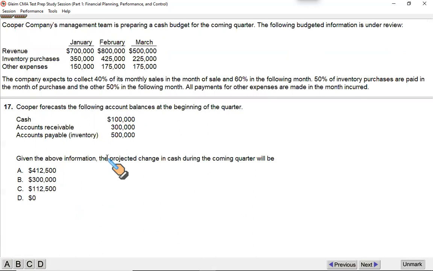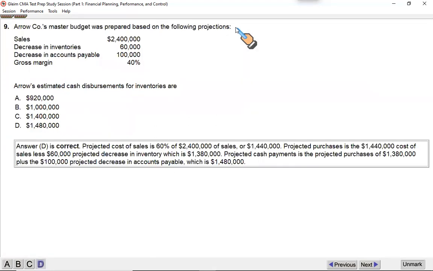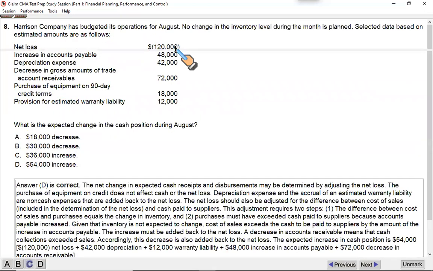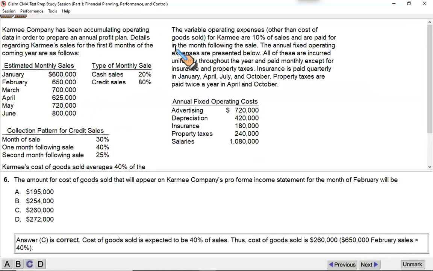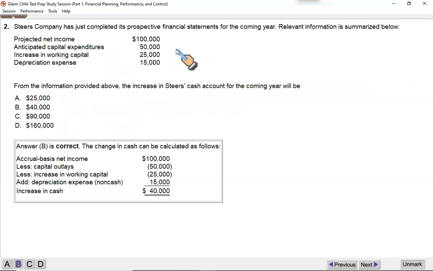Next one is more like a complete question on cash budget, where you will have to see the inflows and outflows all in one. So this is a typical cash budget question. It's manageable, a little shorter. Now, Cooper Company's management team is preparing a cash budget for the coming quarter. What I'm telling you is this question is very unlikely for cash budgets at your level of exam. So where do you expect such questions? In your essay section?